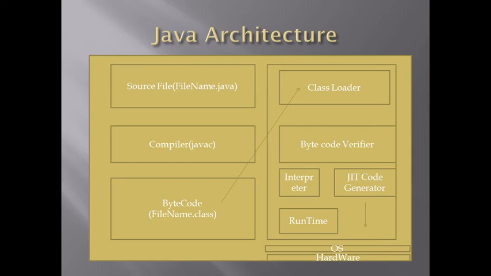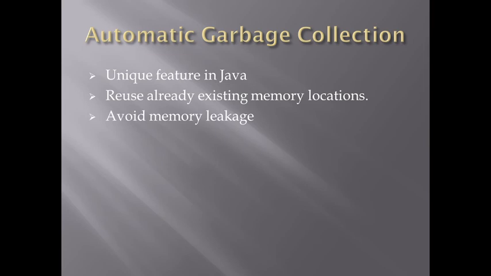And we can also see one interview question: what is the difference between compiler and interpreter? Compiler compiles all code at once, whereas interpreter checks line by line. That is the only difference between them. JIT code generator, just in time, is for faster running, and then it would be given to the OS, then hardware, and produce the output of that particular code.